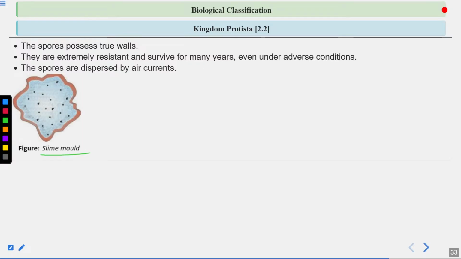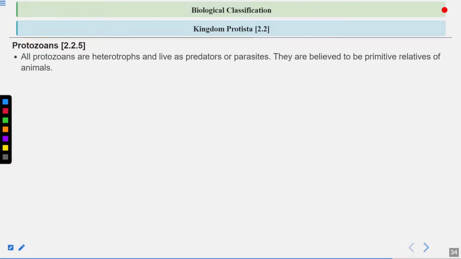This is an image showing you the slime mold. This is the plasmodium. Let's talk about the protozoans. There are 4 kinds of protozoans, and these protozoans are heterotrophs. These protozoans are animal-like. Slime molds were fungus-like. So you can write this. Protozoans are animal-like. Slime molds were fungus-like. Diatoms were plant-like. Okay? Clear? So you should know this.